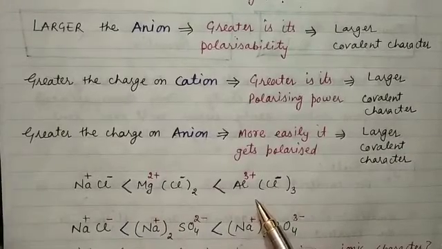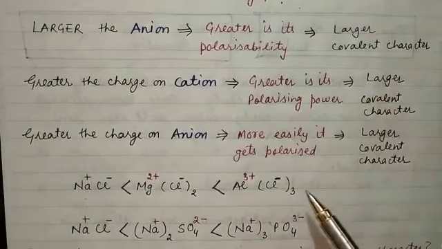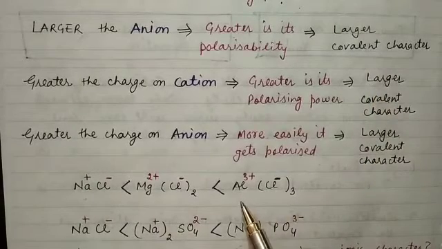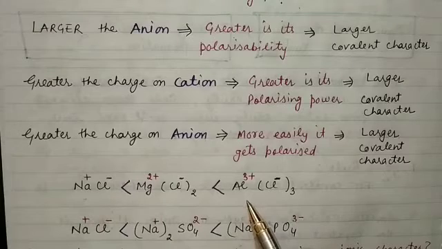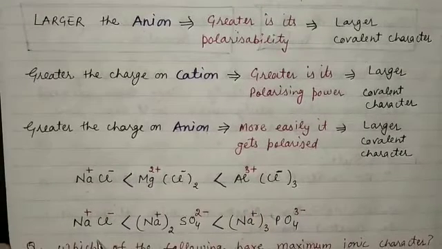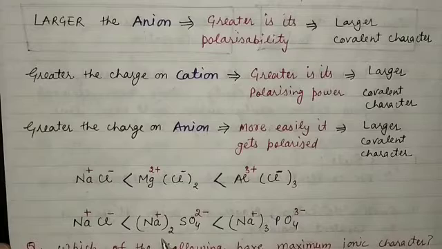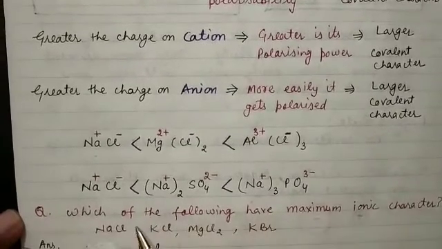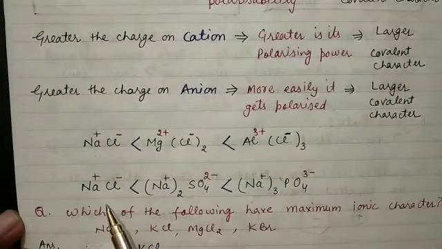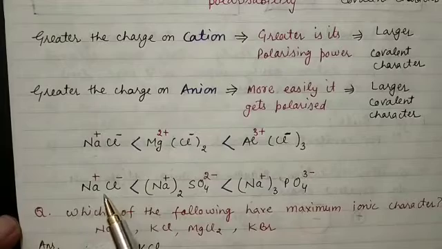Depending upon these concepts, we can say that AlCl3 is highly covalent in nature. Likewise, if we compare NaCl, sodium sulfate and sodium phosphide, one can see that sodium chloride has the least covalent character, meaning higher ionic character.